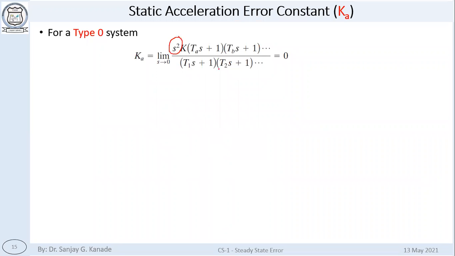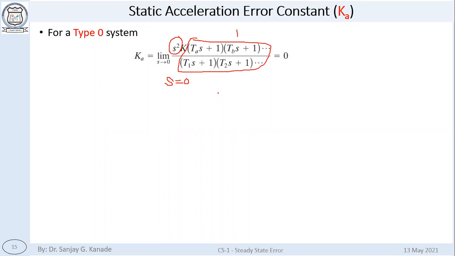The bracketed terms all become 1, in any example, these become 1. So the question remains only about the terms in the denominator having s equal to 0 value, means the poles at origin, or the type number.